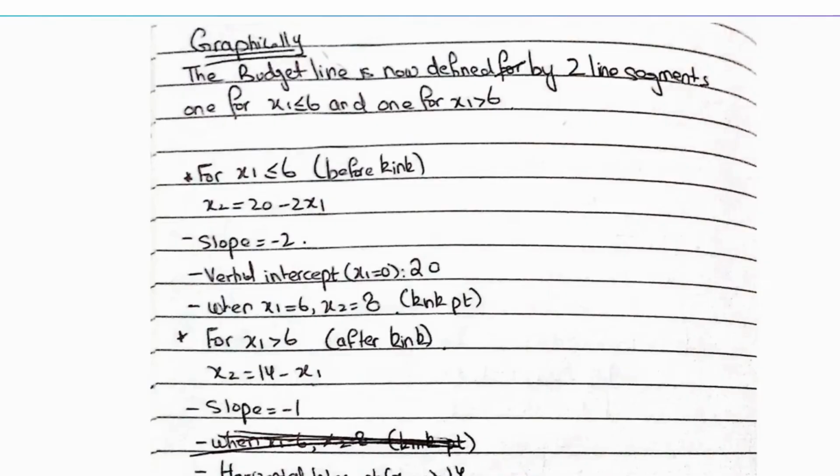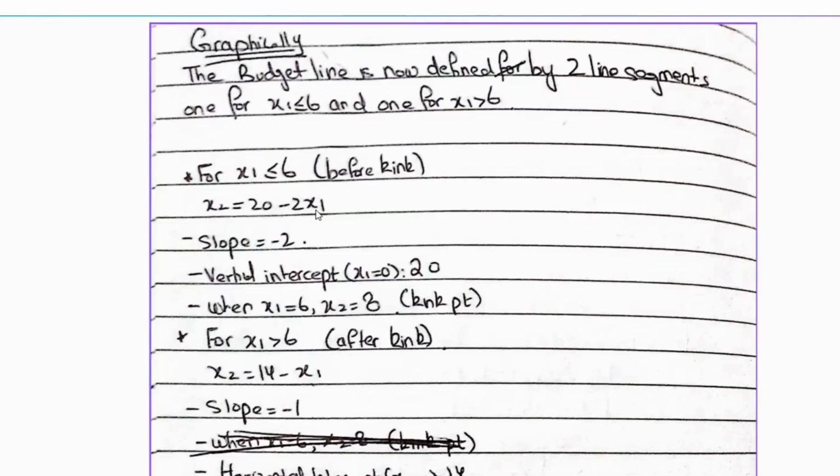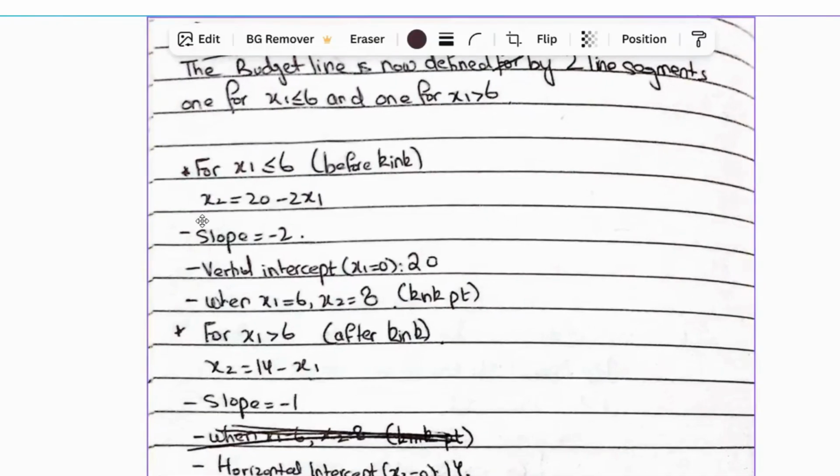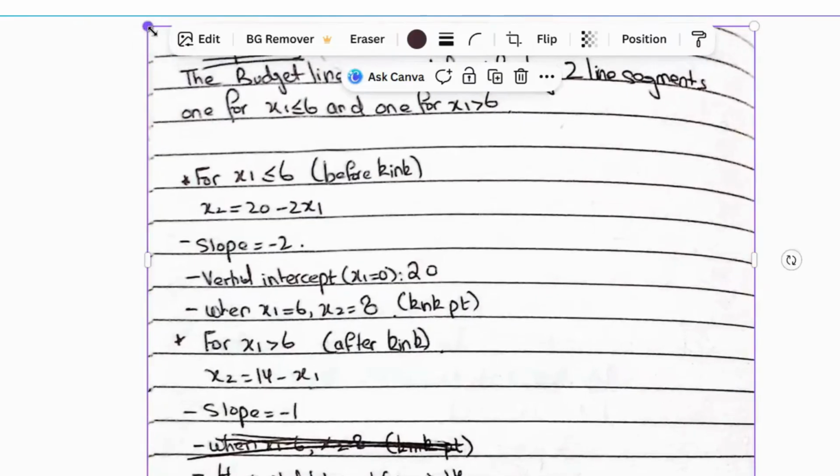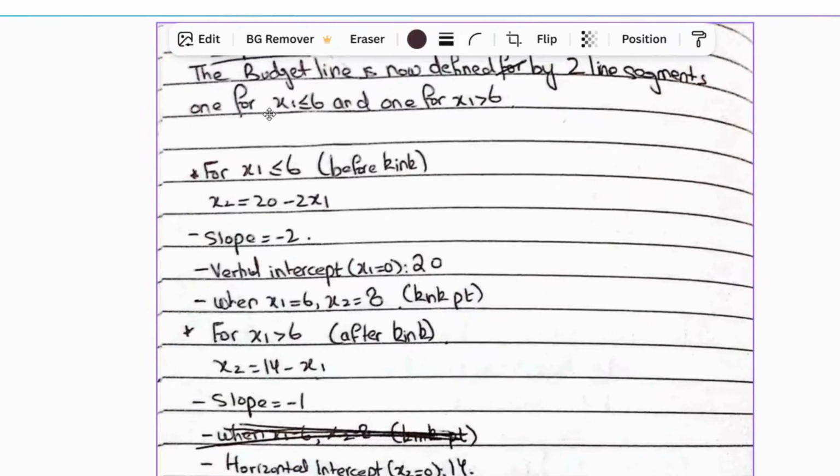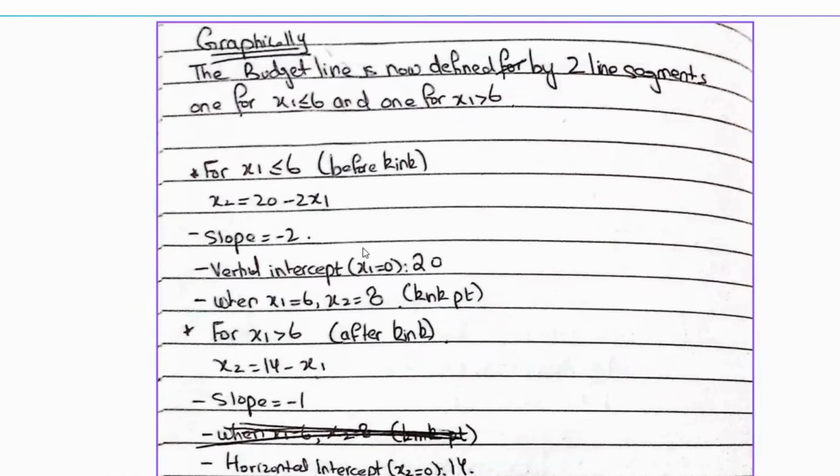So for x1 less than or equal to 6, which will be before the kink, we know the budget line equation is x2 = 20 - 2x1, because it's already in the form of the variable on the y-axis, which is x2, in terms of the variable on the x-axis. So comparing it with y = mx + c, we can identify the slope from here as -2, the coefficient of x1, the variable on the x-axis, and we can identify the vertical intercept, when x1 is 0, as x2 is 20.